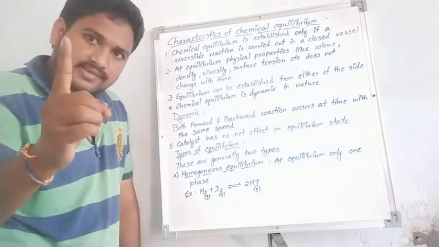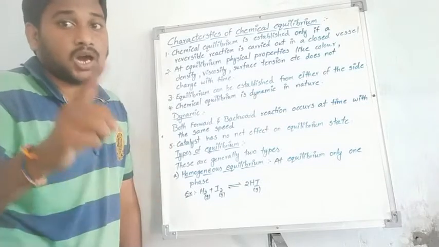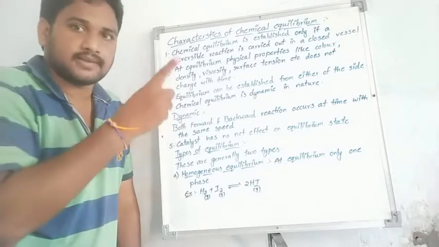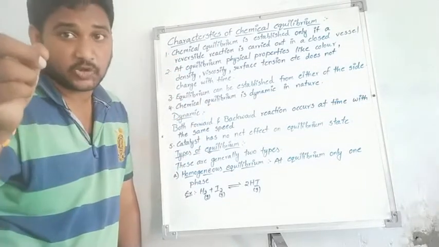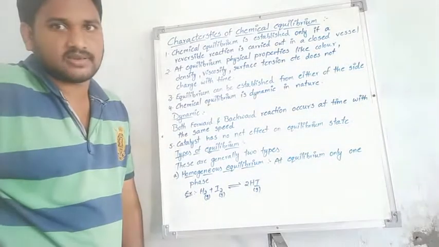Only the concentration changes over time intervals, and all the remaining physical properties do not change at the time of the equilibrium position. That is the most important point, students.